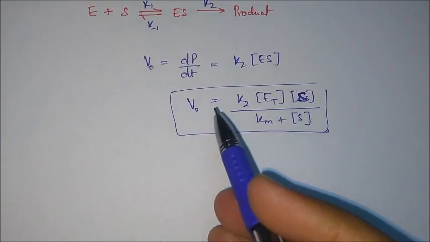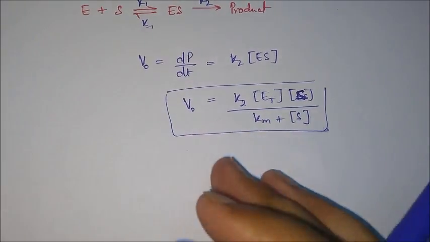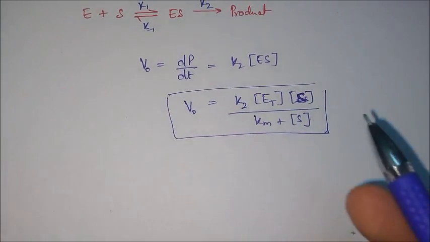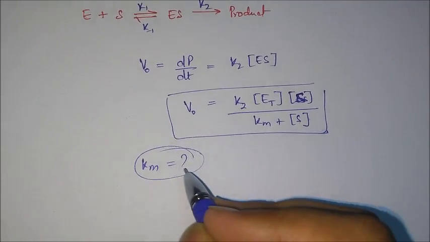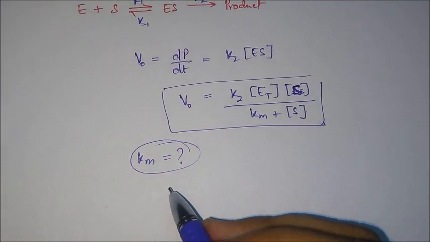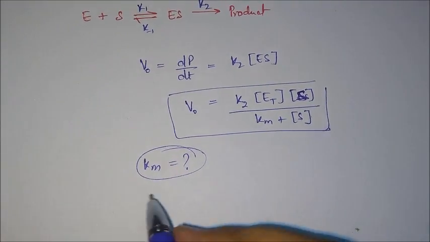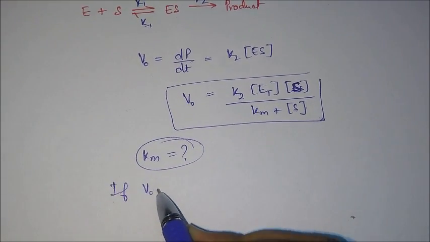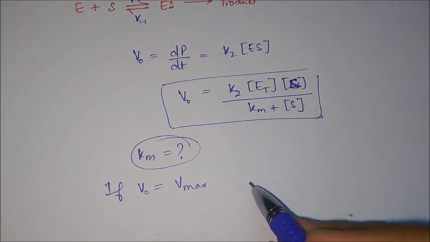So this is the last equation which you will get, but there are certain conditions also which you have to find out. What was Km? We will try to find out the definition of Km. Km was in the Michaelis Menten equation. So if V naught, the rate of reaction, is equal to V max, then